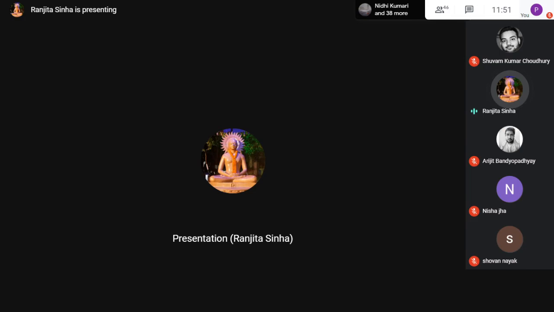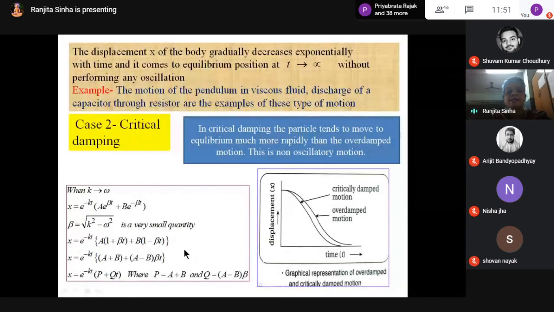This is non-oscillatory motion. In both cases, after infinite time, when t tends to infinity, the body will come to its rest position. For critical damping, it is coming much more rapidly, and for over-damping, it is taking much more time than critical damping. But both are non-oscillatory motion.